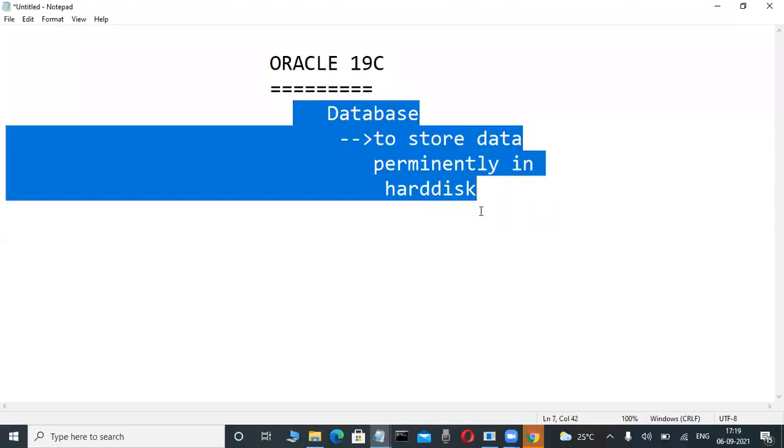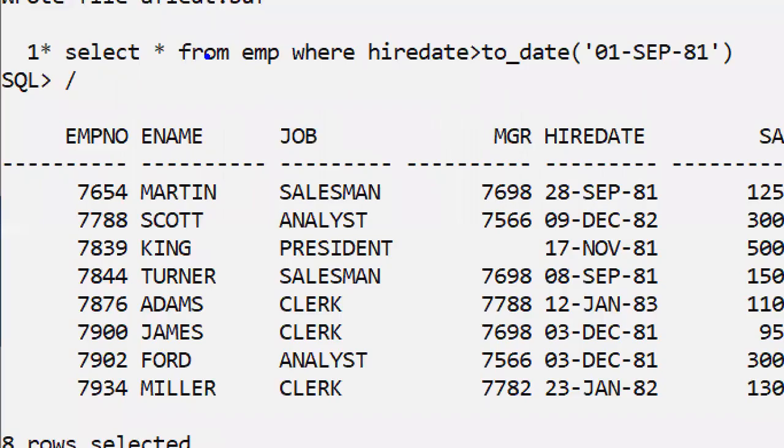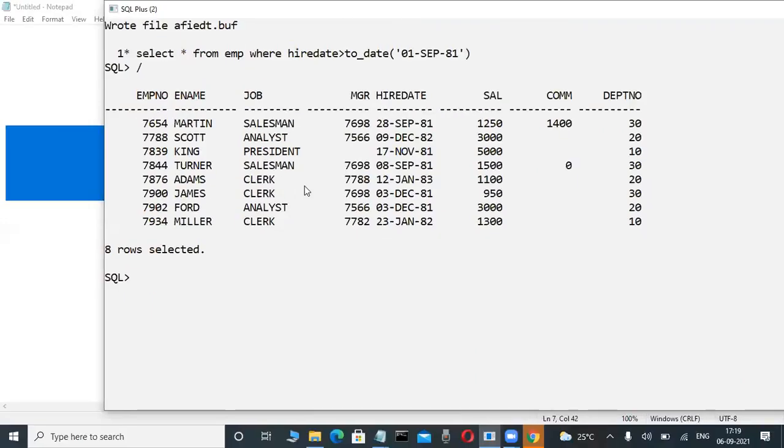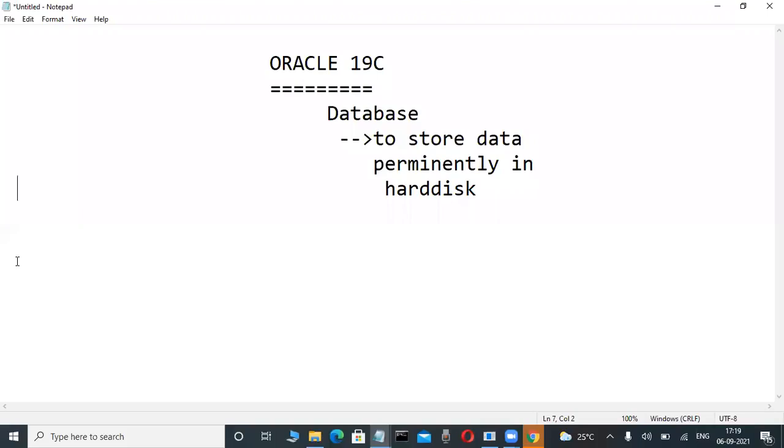now if you want to operate this data, then we are using some languages. This is called SQL, a language. Today newcomers are coming, that's why again I'm telling only a small thing. If you want to operate this data, then which language are we using? Here SQL is a language. Another language is PLSQL. Yes, PLSQL is a language. Another one is Dynamic SQL, a language. Okay?